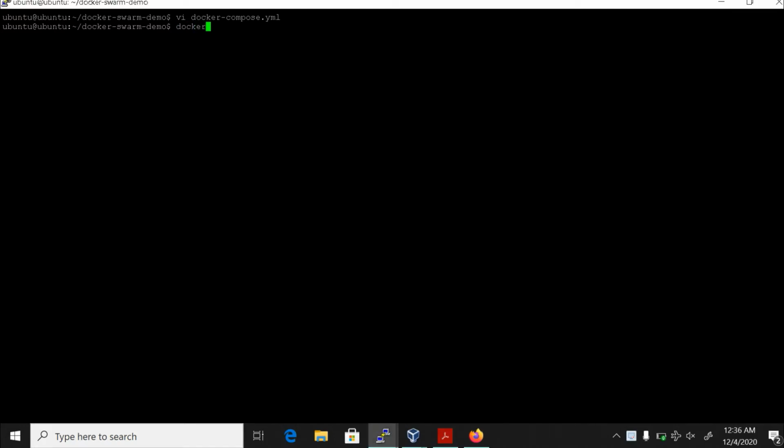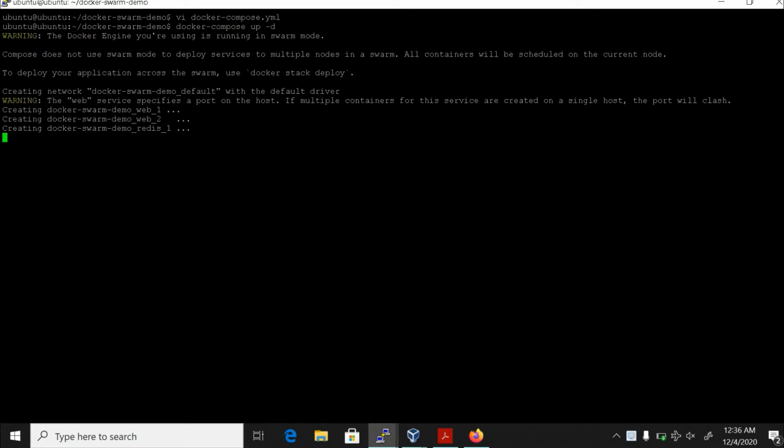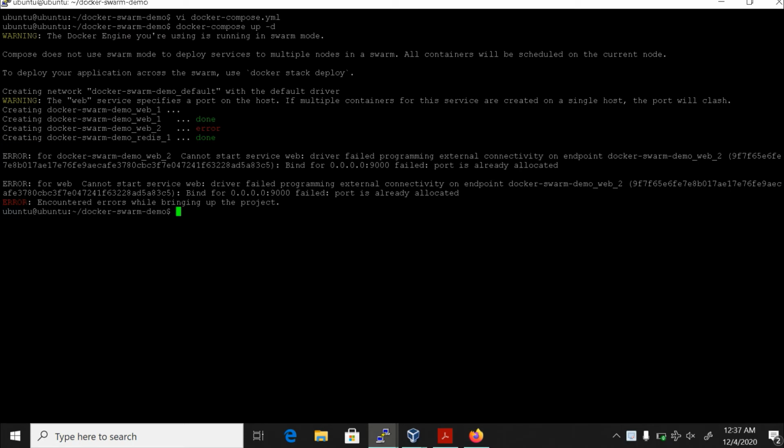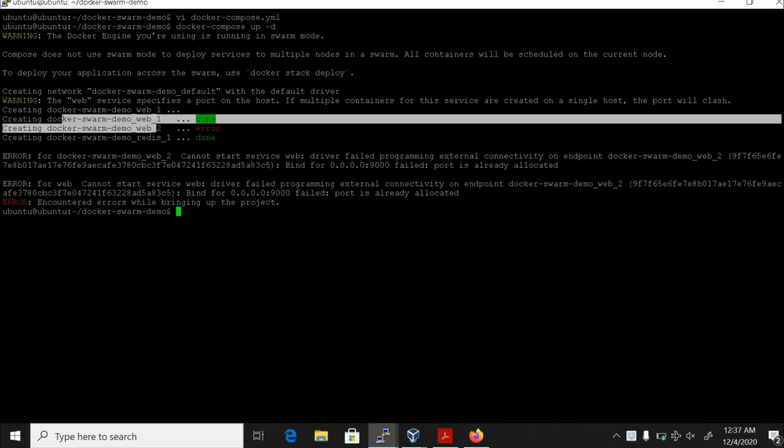Now let me run this Docker Compose again. Oh, I see. It has failed again. Now it is failing because it is trying to create two containers for the web part. As we have mentioned, the replica is two, and both of them are using 9000 port. So that is an issue.